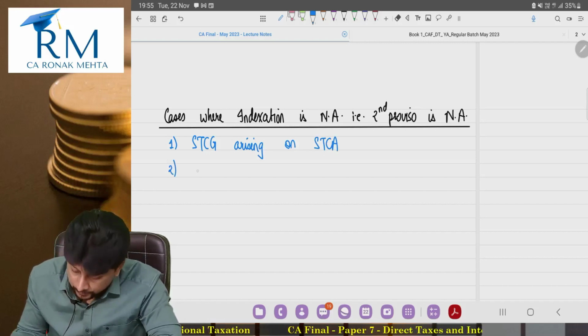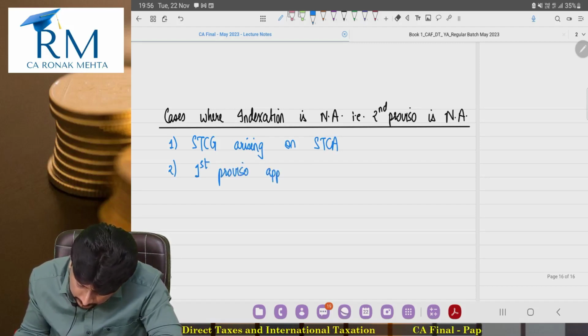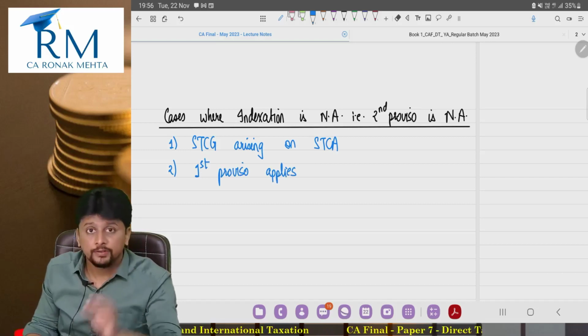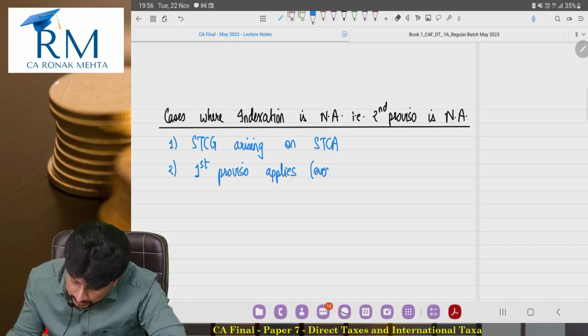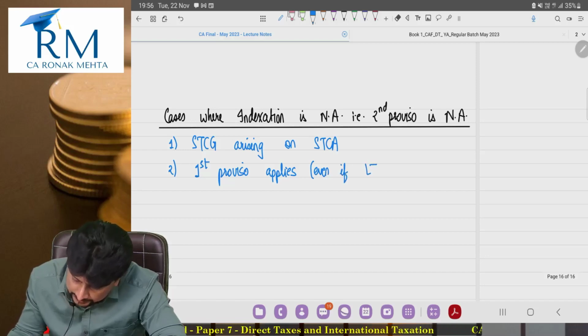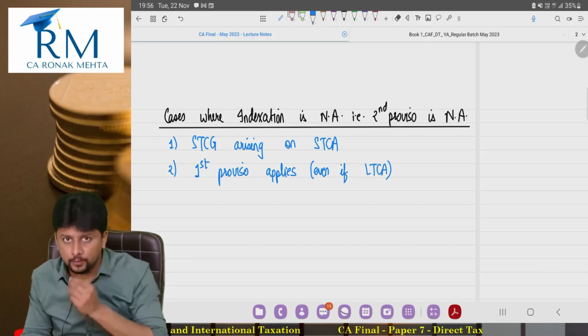Second, wherever the first proviso applies, even if it is a long term capital asset, indexation will not be allowed.